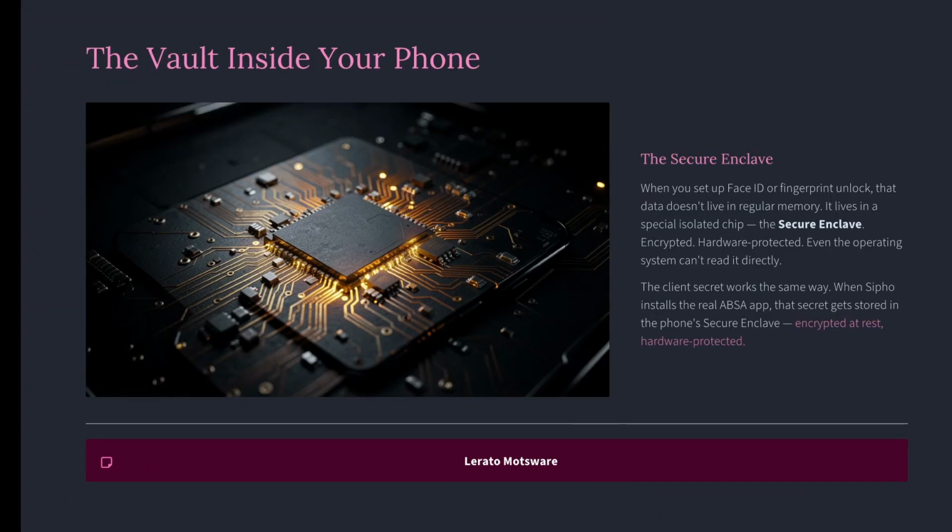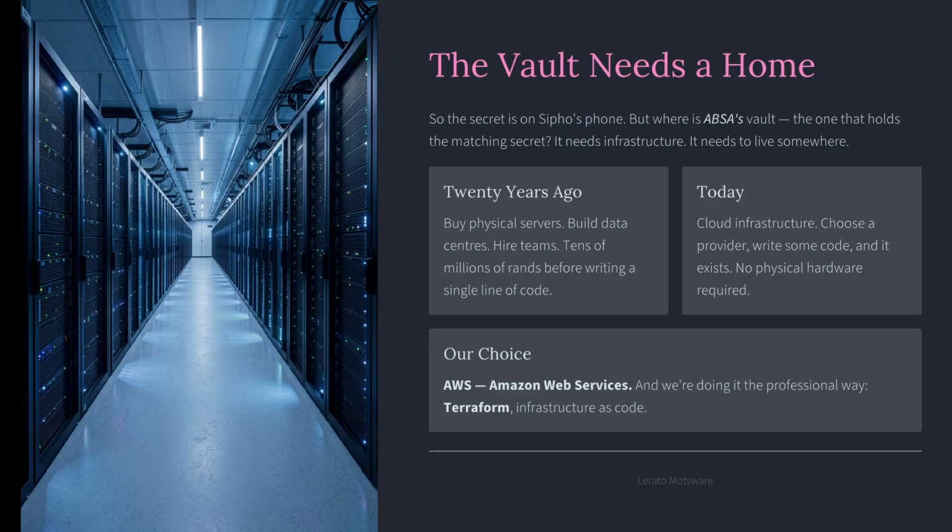Where does the secret live on the phone? When you set up Face ID or fingerprint to unlock your phone, that data lives in a special isolated chip, the secure enclave, hardware protected. The client secret works the same way, stored in the secure enclave, safe. But where is ABSA's vault? The matching secret needs a home.